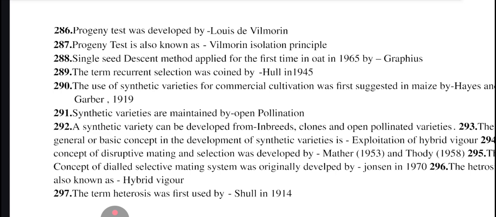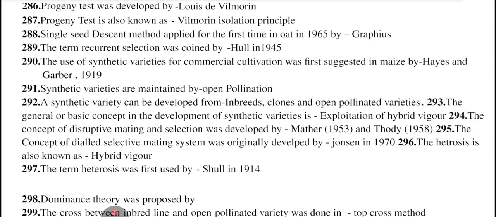Single seed descent method applied for the first time in oats in 1965 by Goulden. Term recurrent selection was coined by Hull in 1945. Use of synthetic variety for commercial cultivation was first suggested in maize by Hayes and Garber in 1919. Synthetic variety are maintained by open pollination. Synthetic variety can be developed from inbred clones and open pollinated varieties. General or basic concept in the development of synthetic variety is exploitation of hybrid vigor.